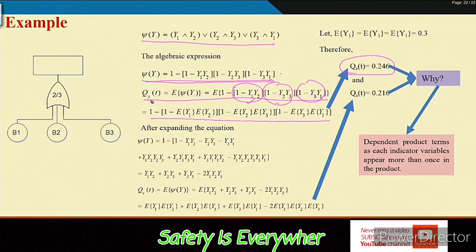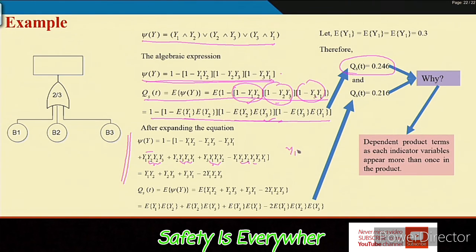So if you use the expected value inside for QST here, you are basically committing a mistake, and that mistake is explained here. Instead of putting the expected value earlier, if you further decompose this, you will find the interesting thing that in the first term there is y2 y2, in the second term y3 y3, in the third term y1 y1, and in the fourth, y2 y2, y1 y1, y3 y3.